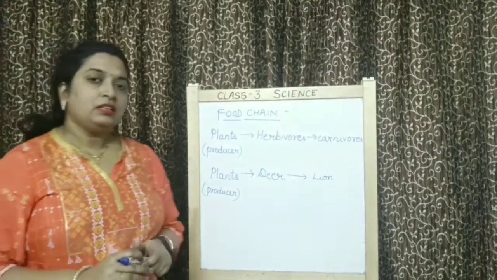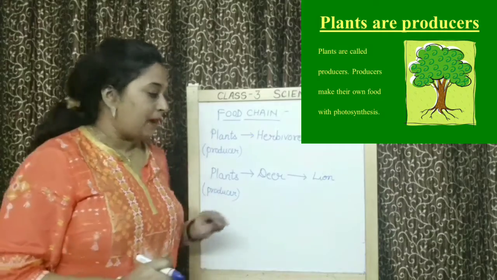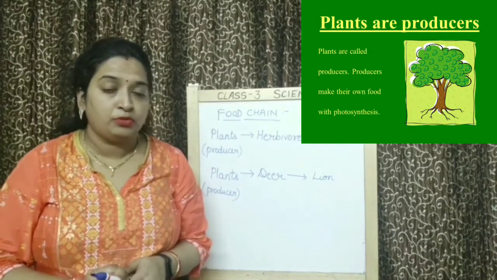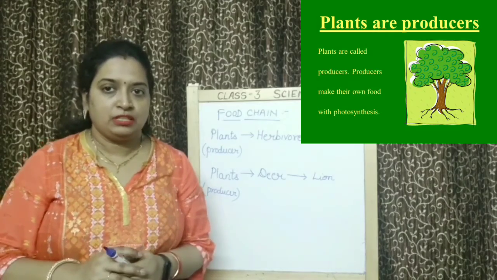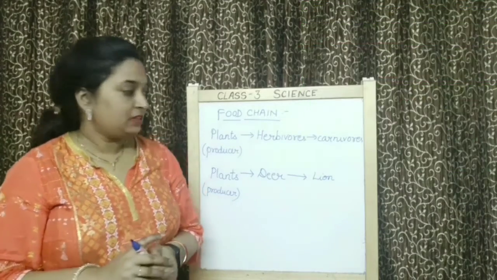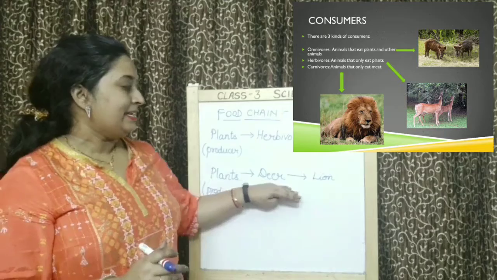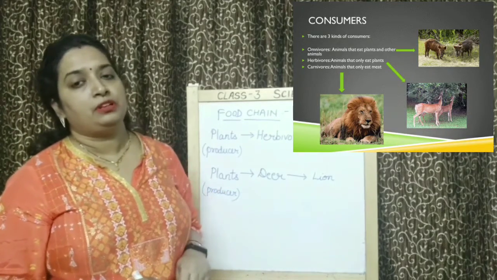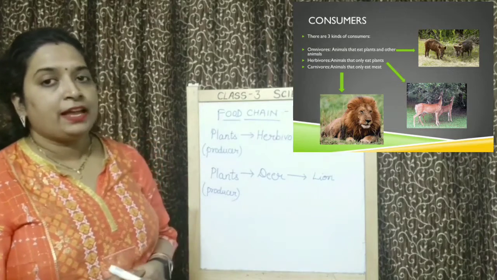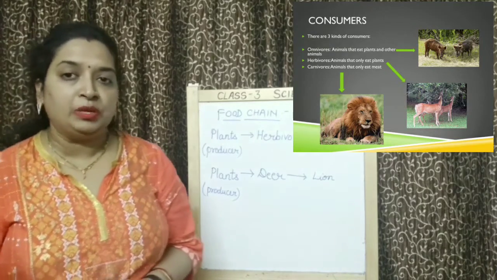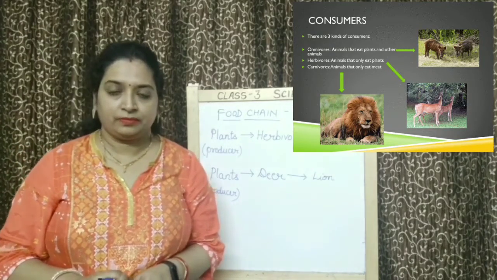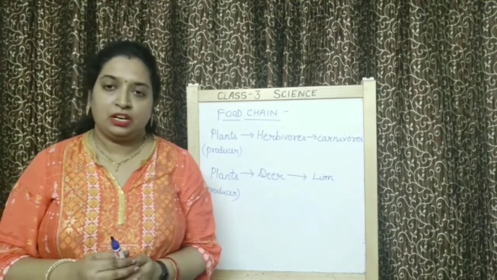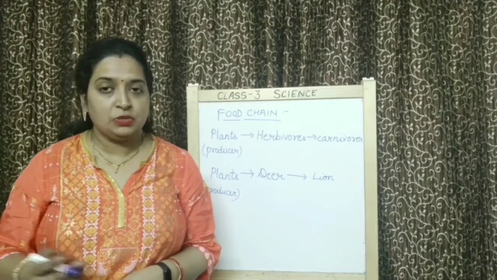So children, we are calling plants producers because they are making their own food. They are producing food. That's why they are called producers. But children, this deer and lion, they are getting their food from the plant. That's why they will be called consumer. Okay? Like if I take a daily life example, you want to eat chocolate and you go to one shop.